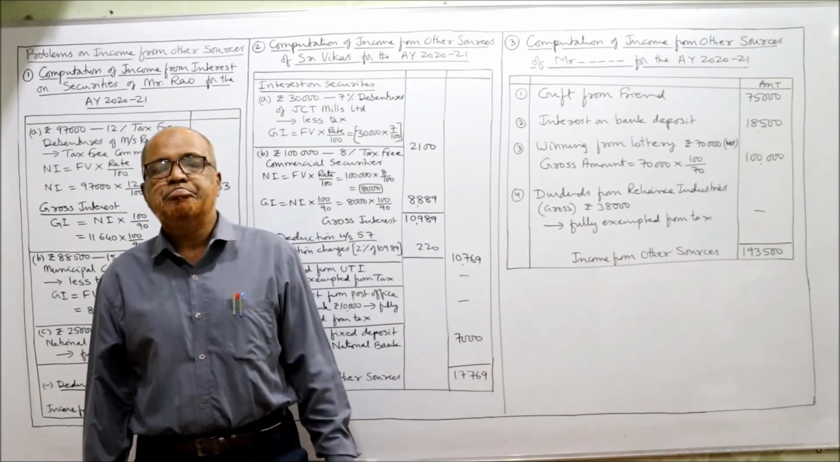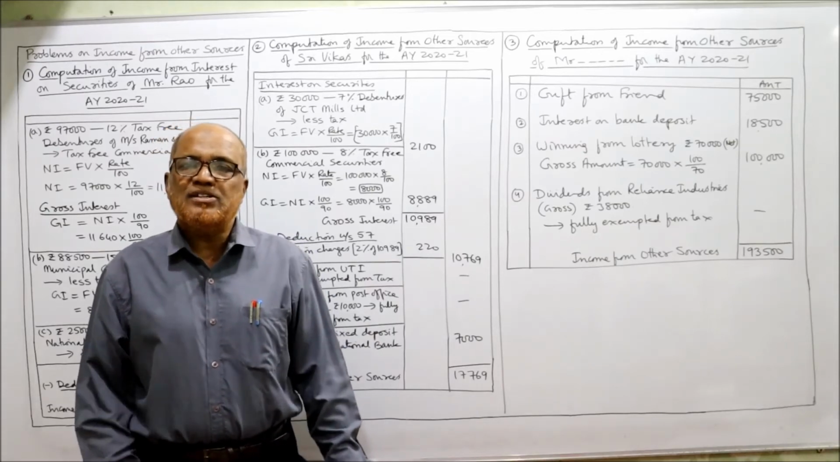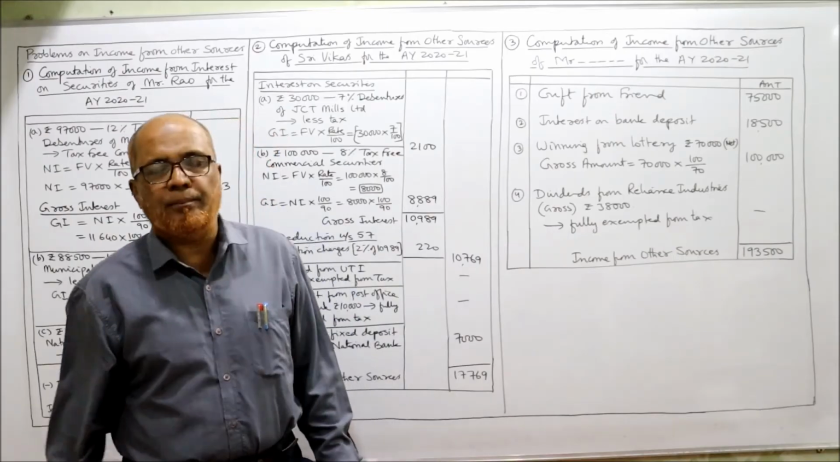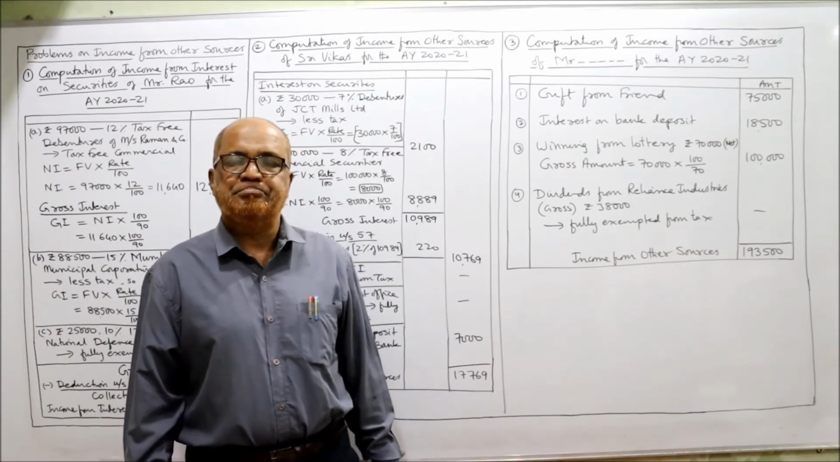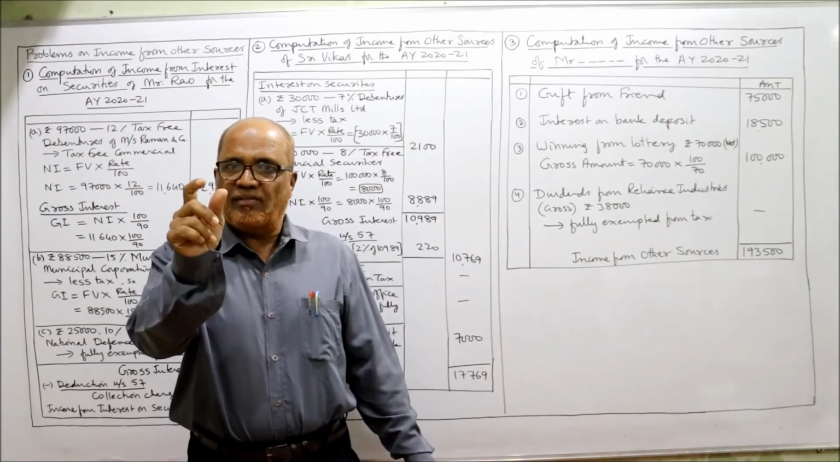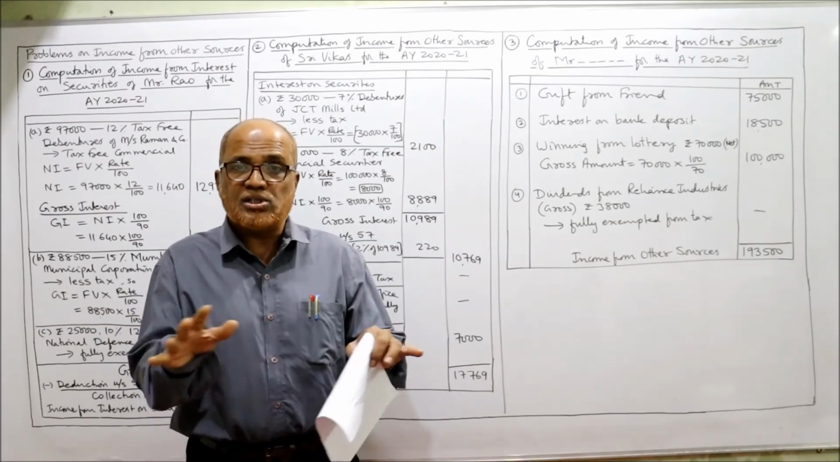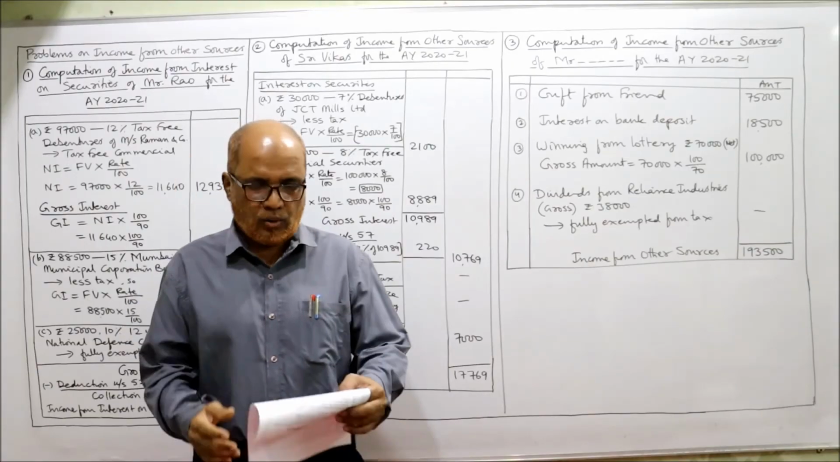We have to make it grossed. How to gross up? Multiply 100 by 70. In the previous video I have explained, 30% is the flat rate of tax on casual income. So we have to gross it up. Net amount 70,000 into 100 by 70, 1 lakh. The gross amount of winning from lottery is 1 lakh rupees.